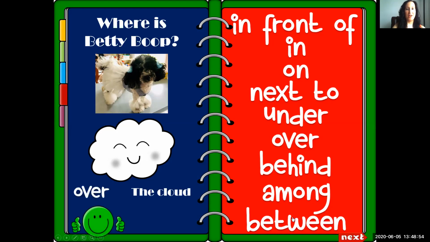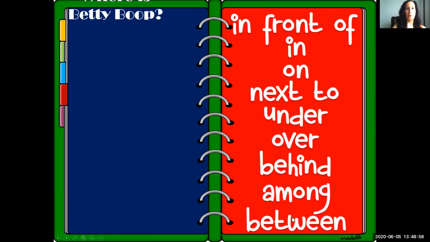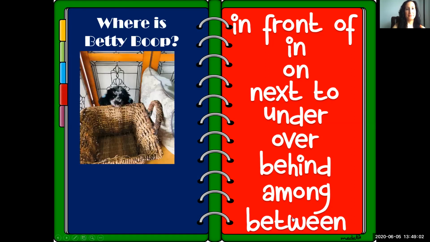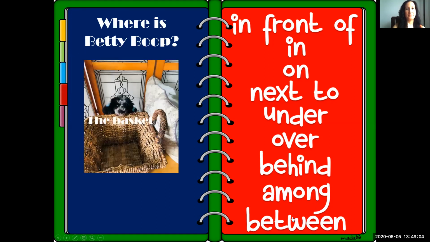All right, everyone. Where is Betty Boop? Is Betty Boop in front of the basket? In the basket? On the basket? Next to the basket?